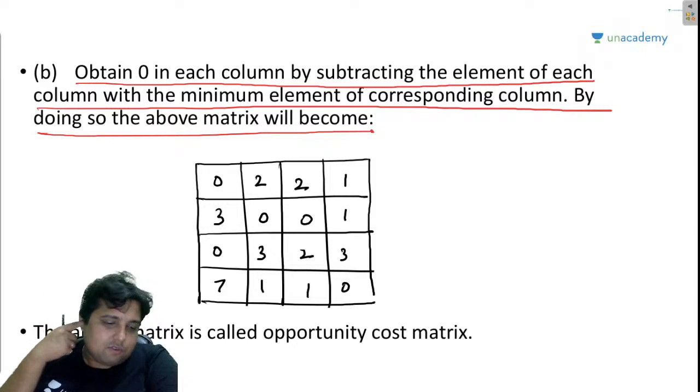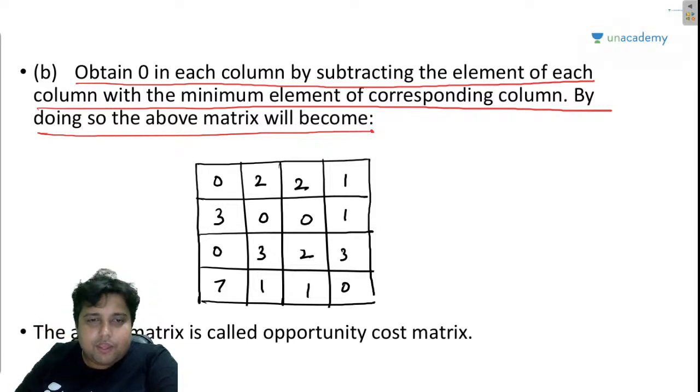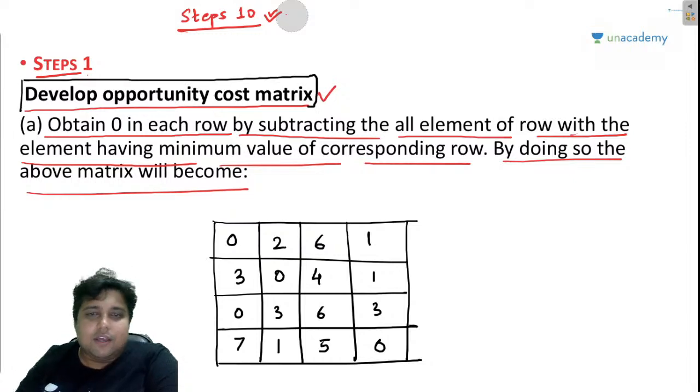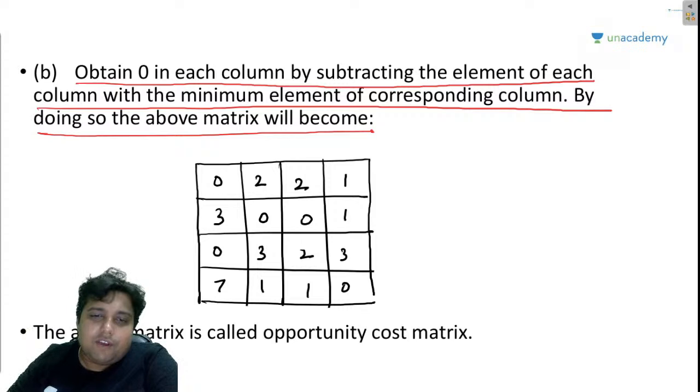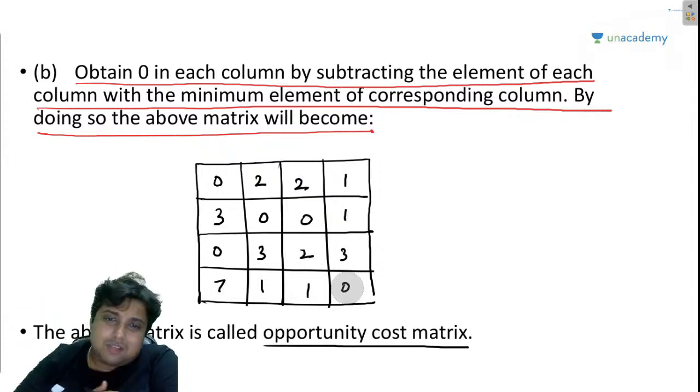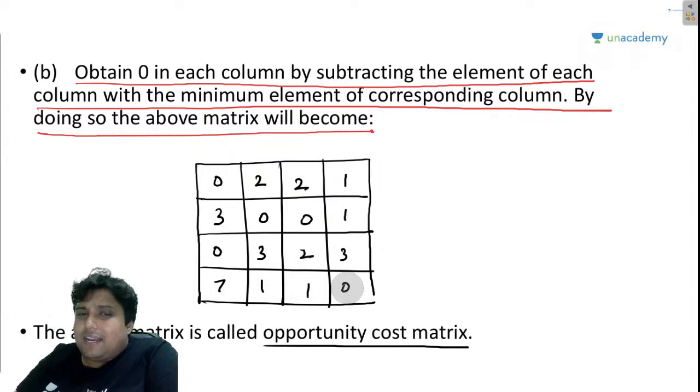So now my friends, what I have done is converted the matrix into a developed opportunity cost matrix. So this matrix has become a complete full-fledged opportunity cost matrix. And what is the meaning of this? Basically, guys, the meaning is that in every row and every column we have zeros. Now what have we achieved by this? Let us find the reason behind this statement.